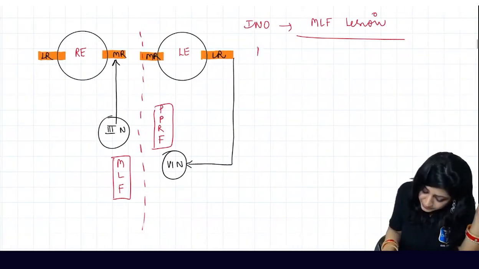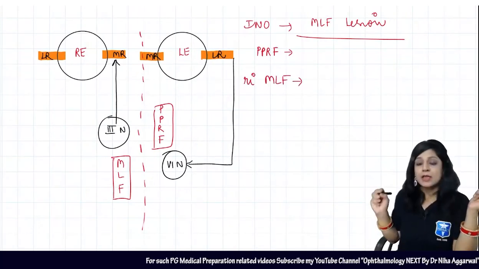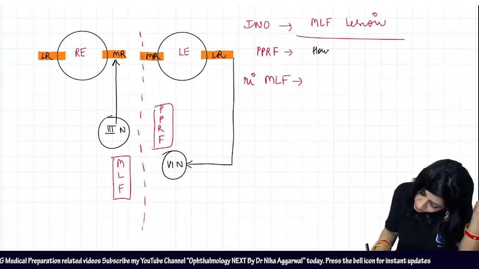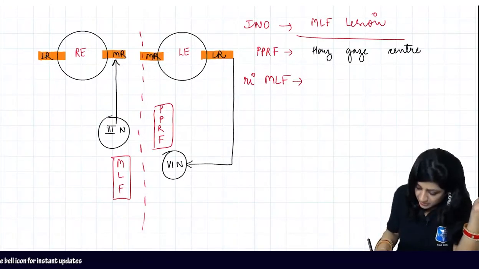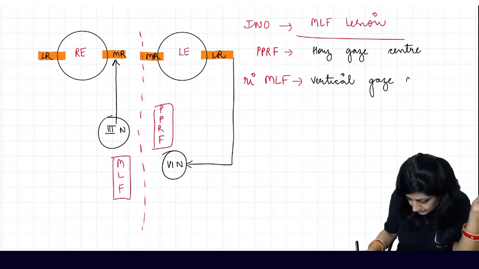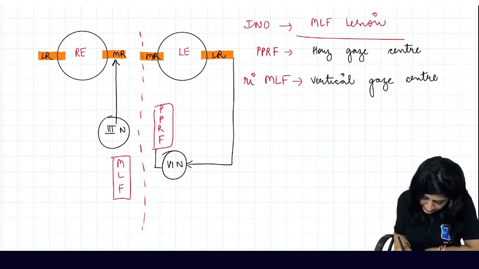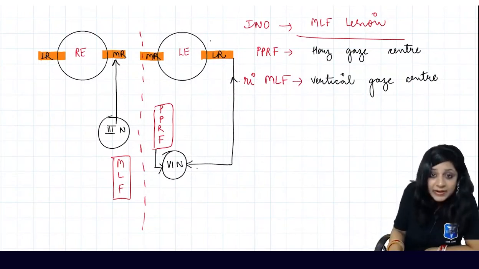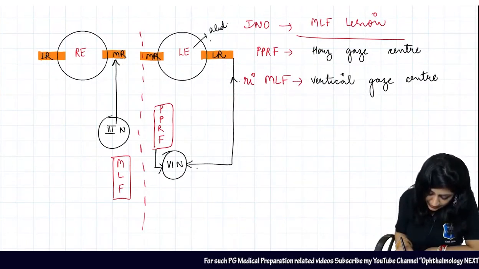What is PPRF? Tell me the full form of PPRF. And we have the rostral interstitial MLF. You have to tell me this, because PPRF is a horizontal gaze center and the riMLF is a vertical gaze center. Now this PPRF is supplying this sixth nerve nucleus. The sixth nerve nucleus is going to the lateral rectus, so this will help in abduction. And PPRF is also supplying this MLF.